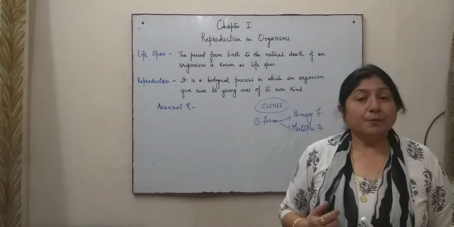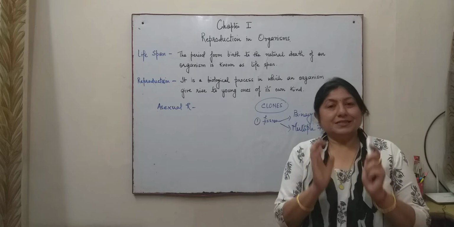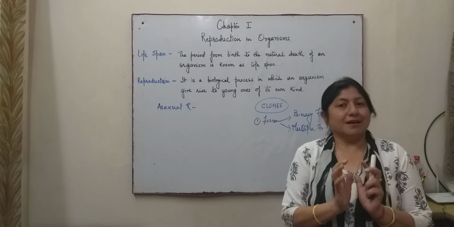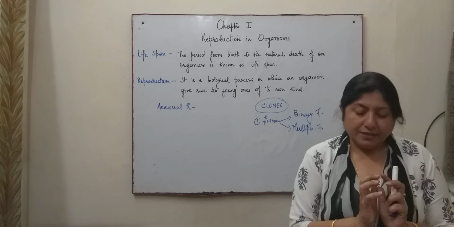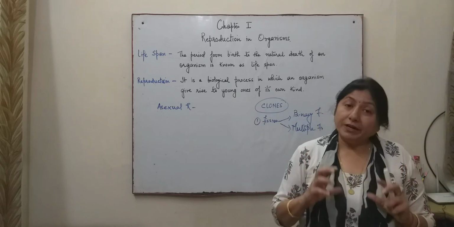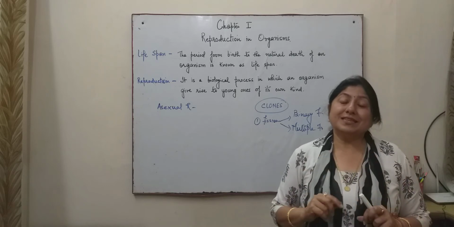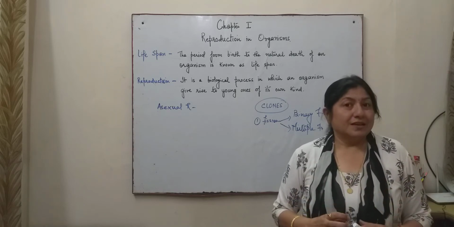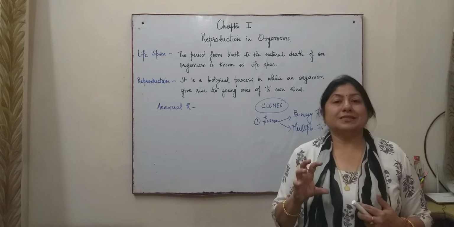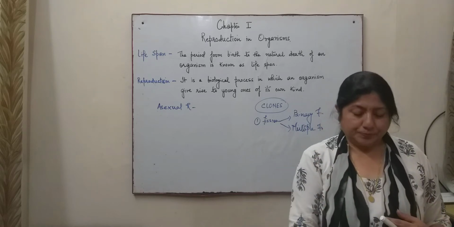It is seen in plasmodium, and the newly formed cells are enclosed within a body, which are then released by bursting. The body that encloses these newly formed cells, which will later develop into individuals, is a cyst.